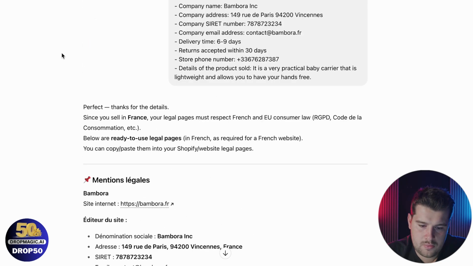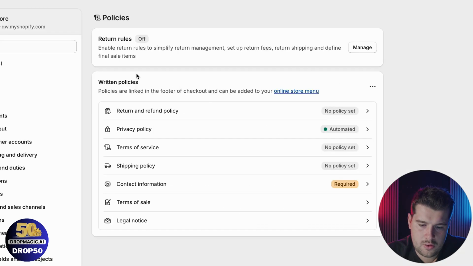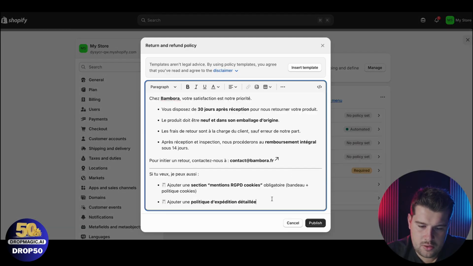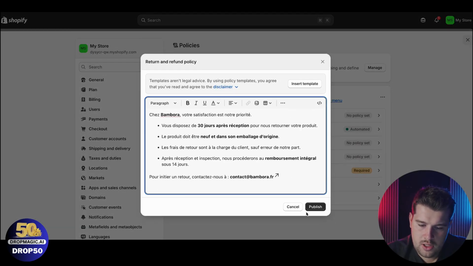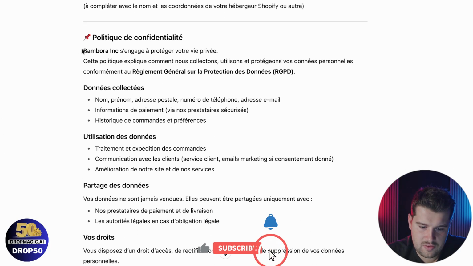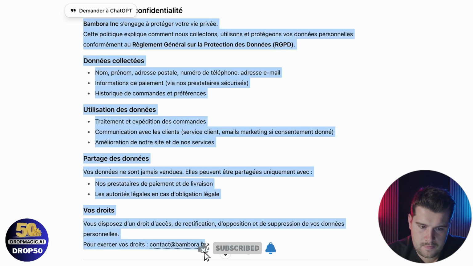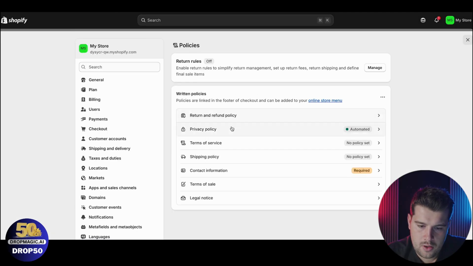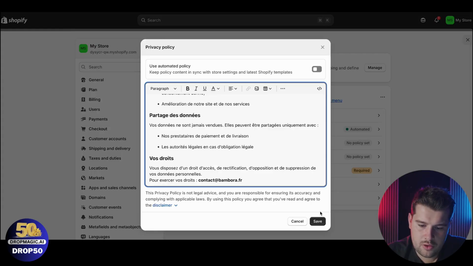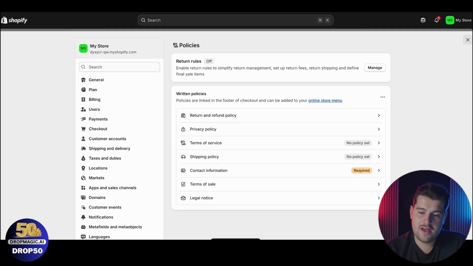Refund policy. And I missed something, I think. Yeah, this one, perfect. Okay, so I will remove the proposition of Shopify, then click on save.